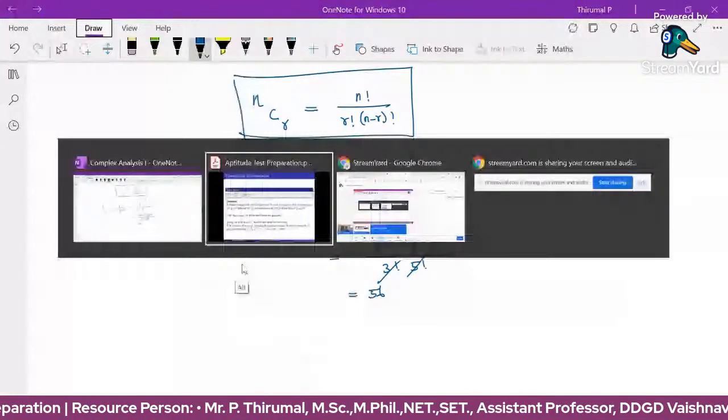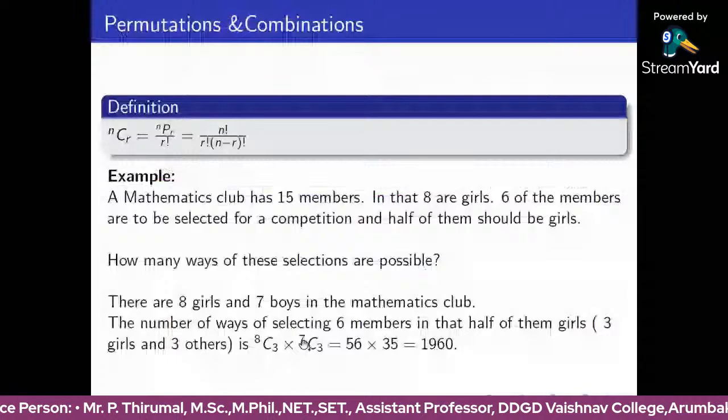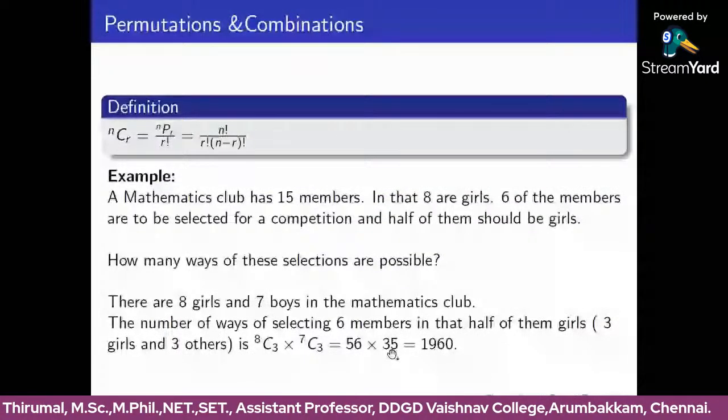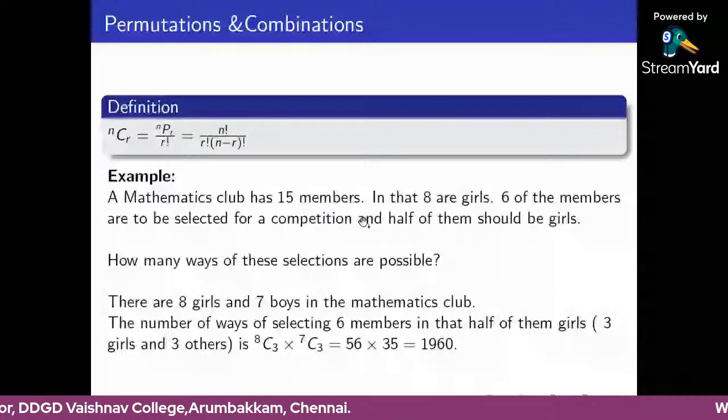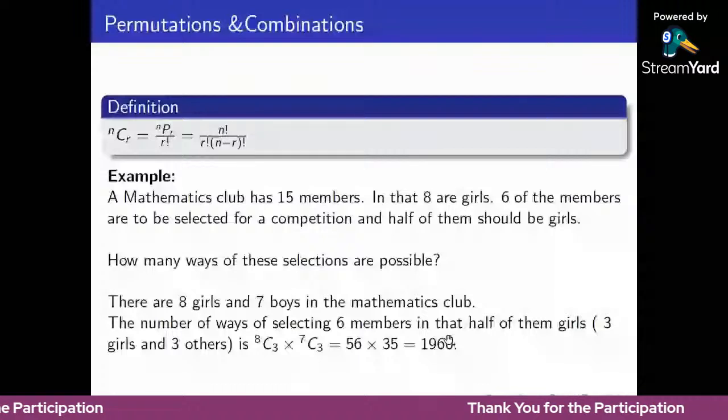7C3 value is 35. So 56 into 35 is 1960. So there are 1960 possible ways we can select a 6-member group containing half of them girls, that is 3 girls and 3 boys. There are 1960 possible ways. So in this problem, we are going to use combinations.